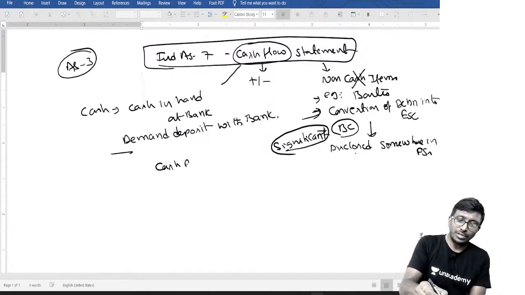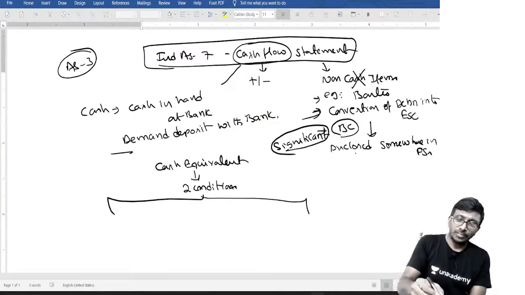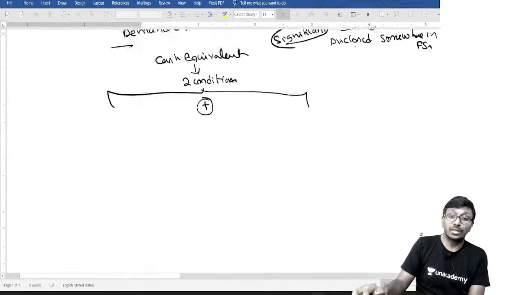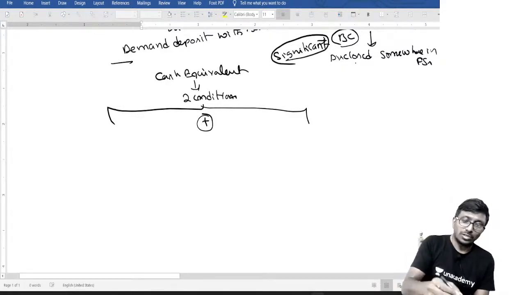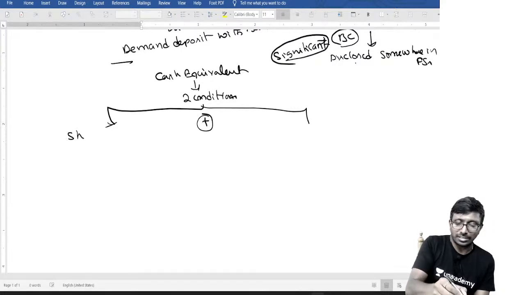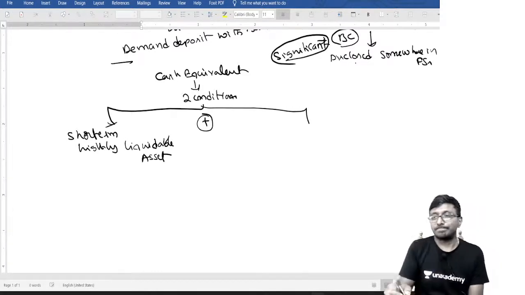And cash equivalent. What is cash equivalent, sir? For cash equivalent, there are two conditions to satisfy. When you satisfy both the conditions, then only you are supposed to treat it so. What is the first condition? The first condition says it is a short-term, highly liquid asset.